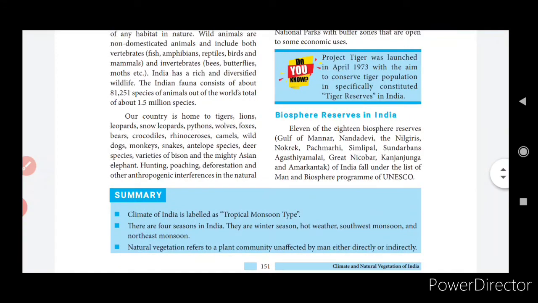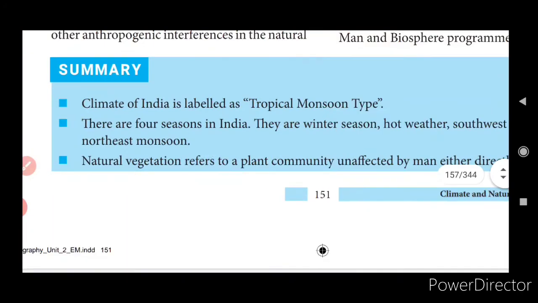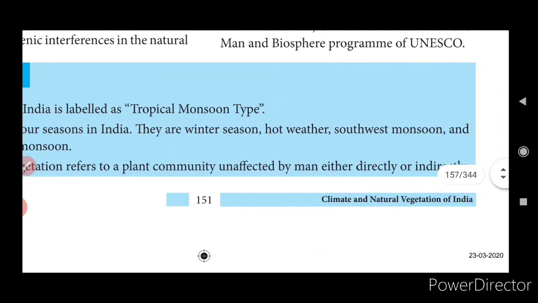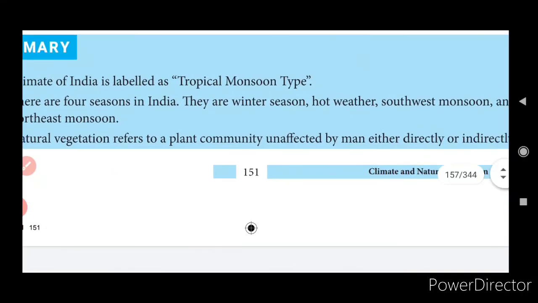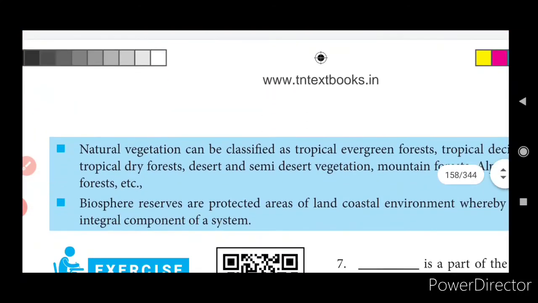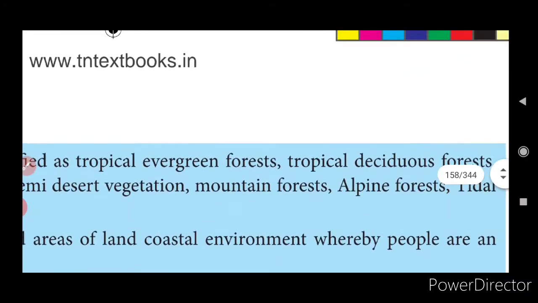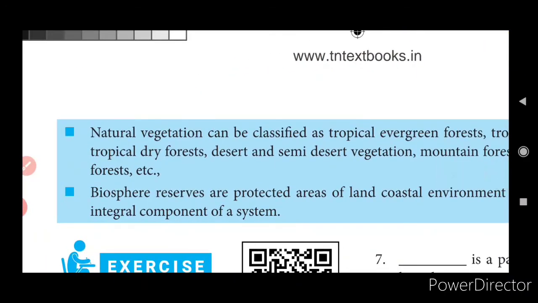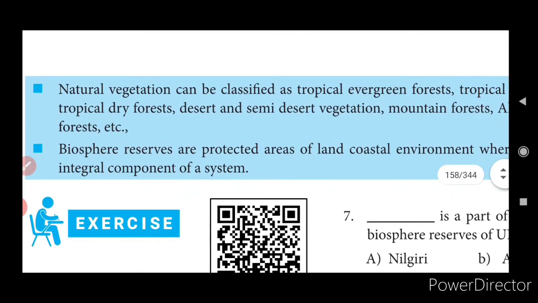So the summary now I am telling you is: the climate of India is labeled as tropical monsoon type. There are 4 seasons in India. They are winter season, hot weather, southwest monsoon and northeast monsoon. The natural vegetation refers to a plant community unaffected by man either directly or indirectly. Now, natural vegetation can be classified as tropical evergreen forest, tropical deciduous forest, tropical dry forest, desert and semi-desert vegetation, mountain forest, alpine forest, tidal forest. Okay, these are the natural vegetation types you have to remember. With these names itself you can understand and write easily in the exams.